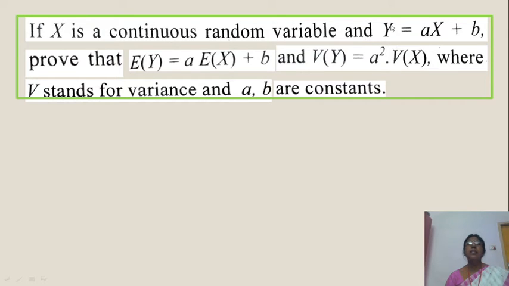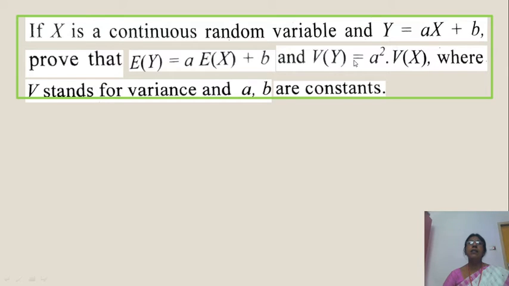That is, if y is ax plus b, apply expectation on both sides: E of y is a times E of x plus b, where a and b are constants. We have to prove that E of y is a E of x plus b, and V of y, the variance of y, is equal to a square variance of x, where V stands for variance and a and b are constants. So we have two questions here. Prove the first one first. E of y means expectation of y, that is the mean of y, and this is the mean of x. The relation is like this. We have been given this data.